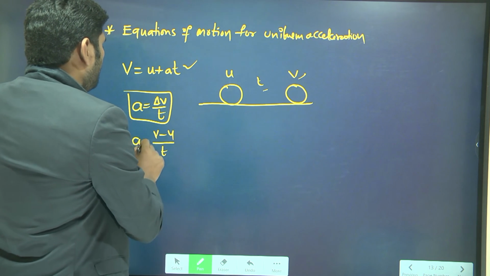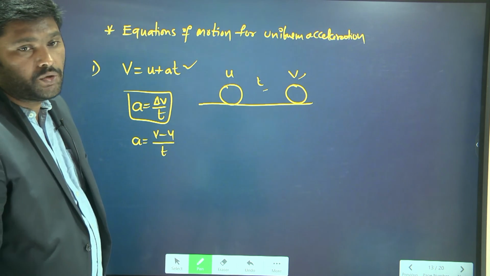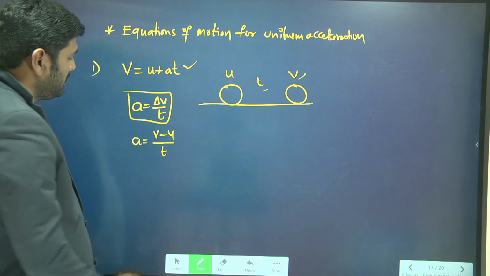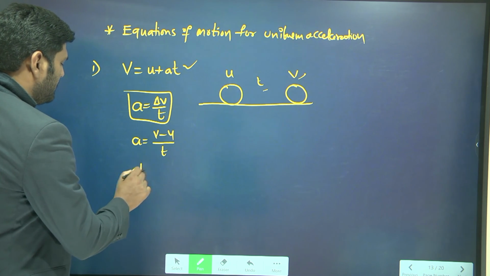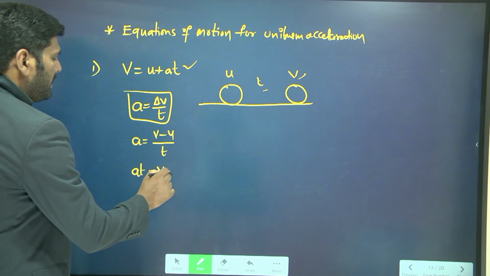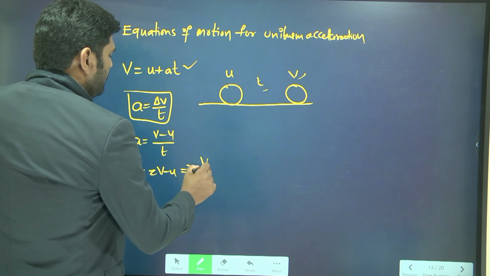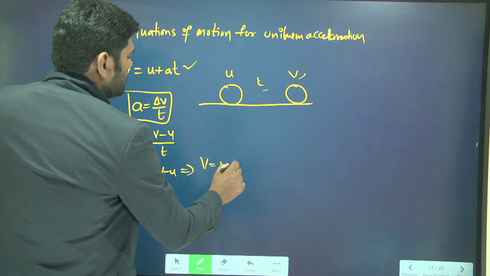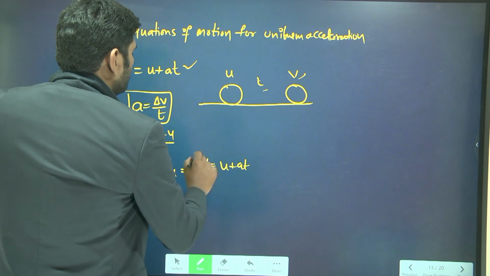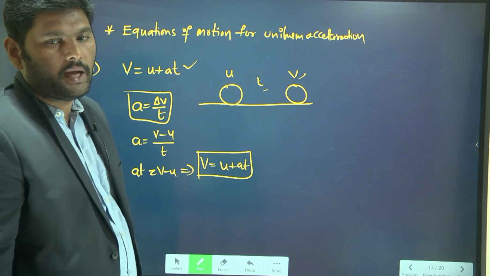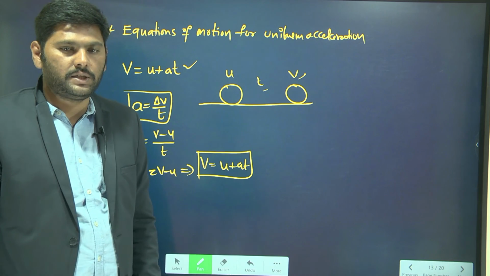Since a is equal to v minus u by t, if you rearrange this relation, at is equal to v minus u, and from this expression v is equal to u plus at. So this is your first equation of motion for constant or uniform acceleration.